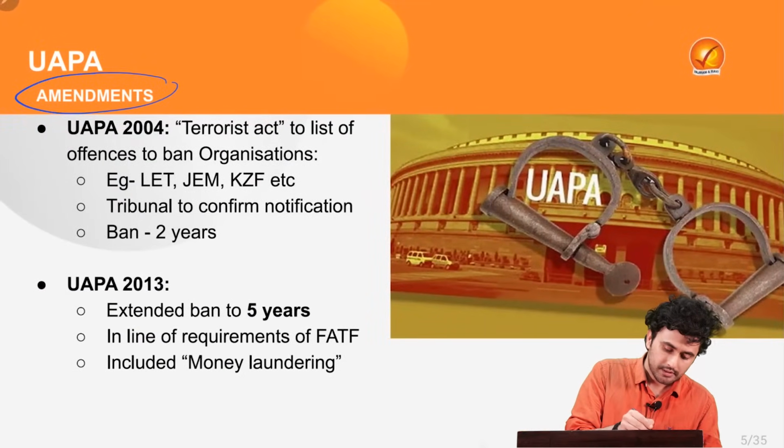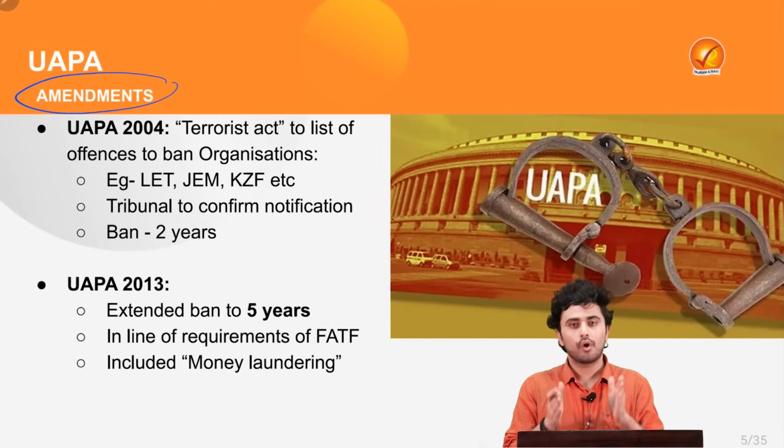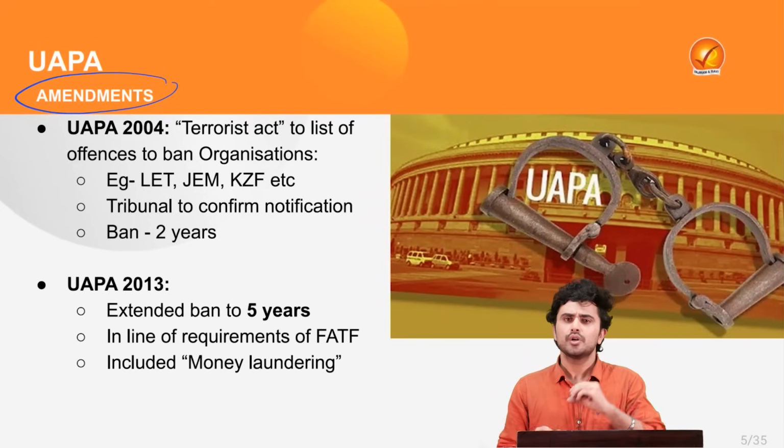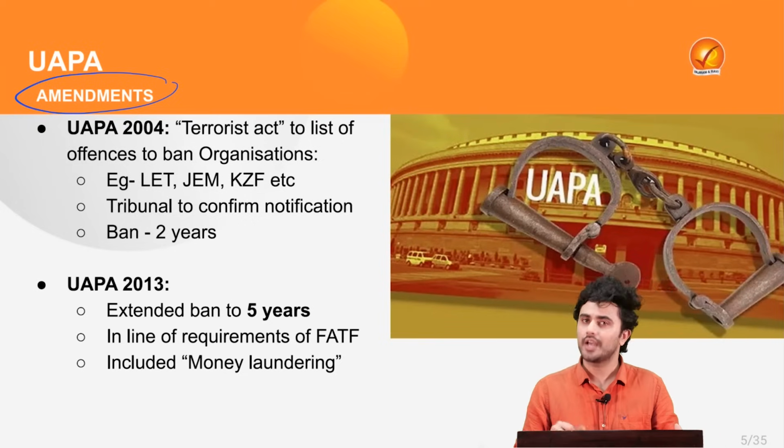Now let's see what amendments have been introduced to the Unlawful Activity Prevention Act to keep it responsive to the various emerging challenges.